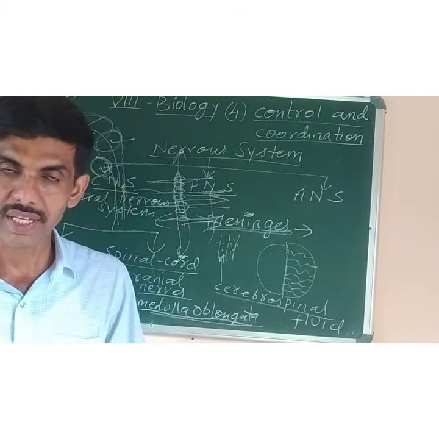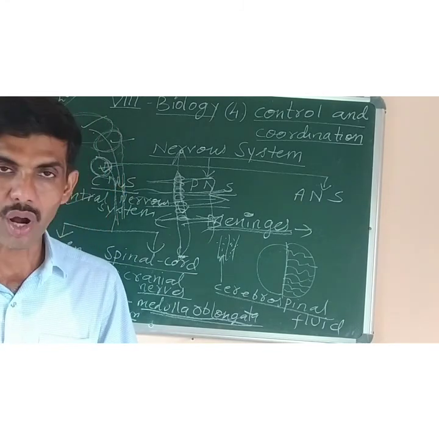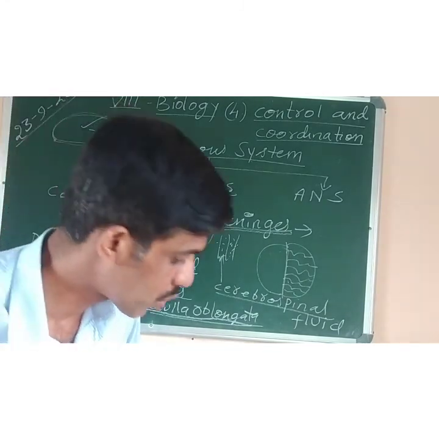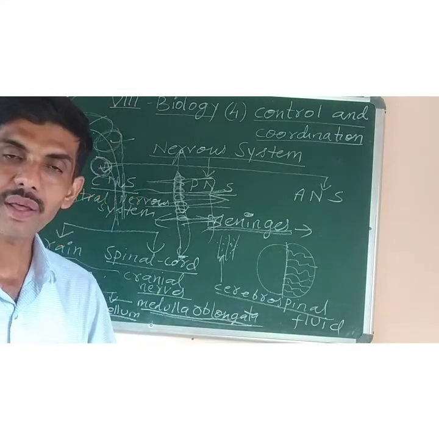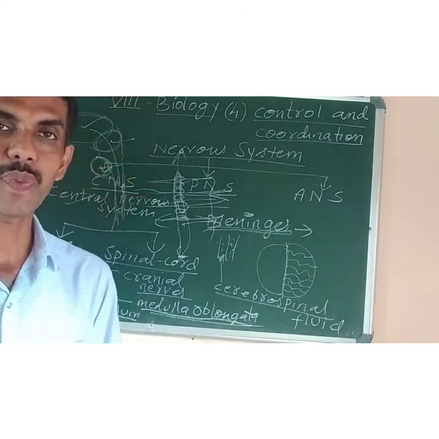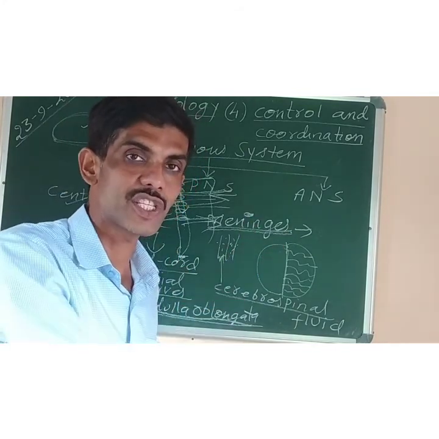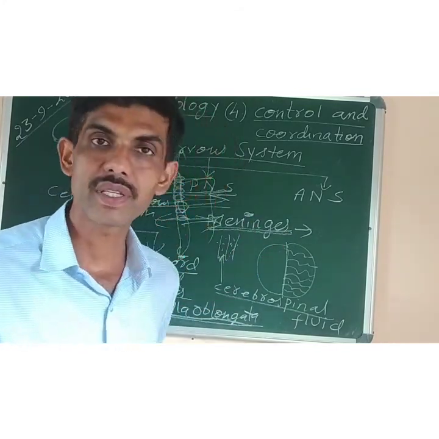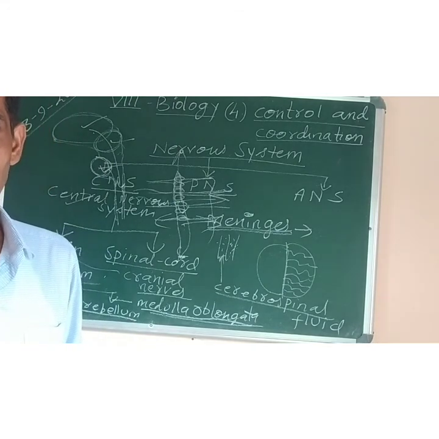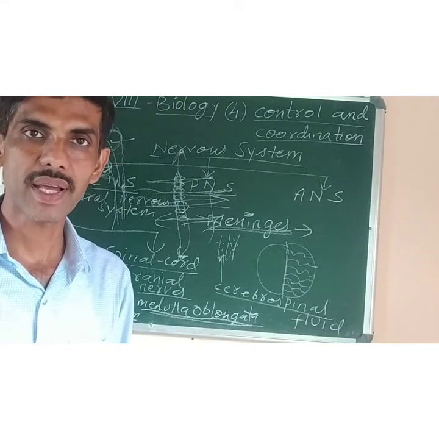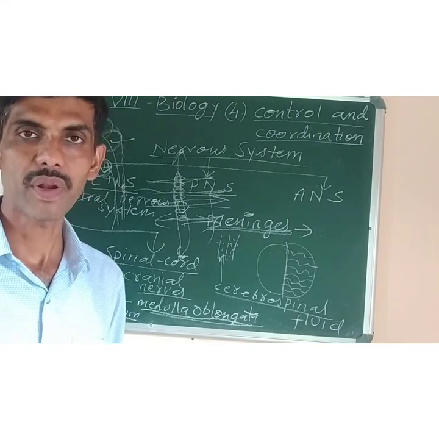Okay? So in the next class we can continue with the autonomic nervous system. As homework you can draw the diagram and write the definitions of cranial nerves and spinal nerves, and that chart also you can draw which I had given earlier, the classification of the 3 types of nervous system in human beings. Okay? And the next class will be an interactive class. So that time I will continue with the lesson.